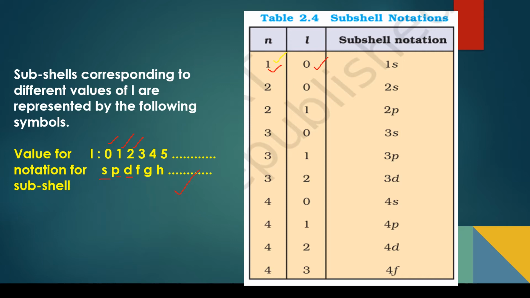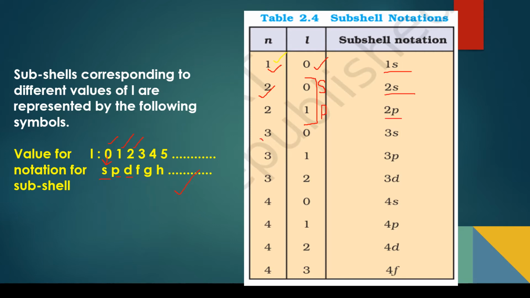So let's go back to the table. If n is 1, l can be 0 only. If l is 0, it has to be the s subshell. So here we have written 1s is possible. This is the notation of the subshell. If n is 2, there can be two possible values. If l is 0, it is s subshell. If l is 1, it is p in general. So how do we designate? We write 2s and 2p.